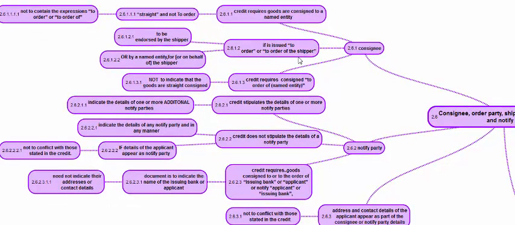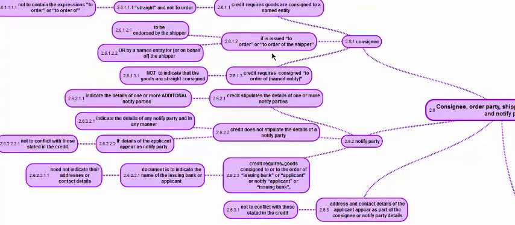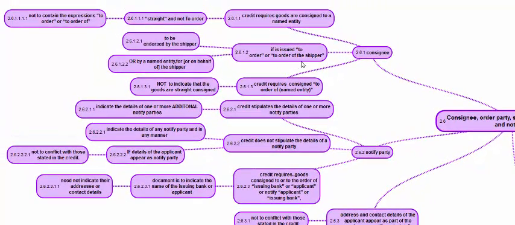If the consignee required by the credit is to order or to order of the shipper, then it should be endorsed by the shipper or by any other entity for and on behalf of the shipper, so as to make it negotiable and the title transferable by endorsement and delivery. If the credit calls for the document to be consigned to the order of a named entity, here we are saying to the order of shipper, there just straight consigned to a named entity, here to order of a named entity, then it should not indicate goods are straight consigned.